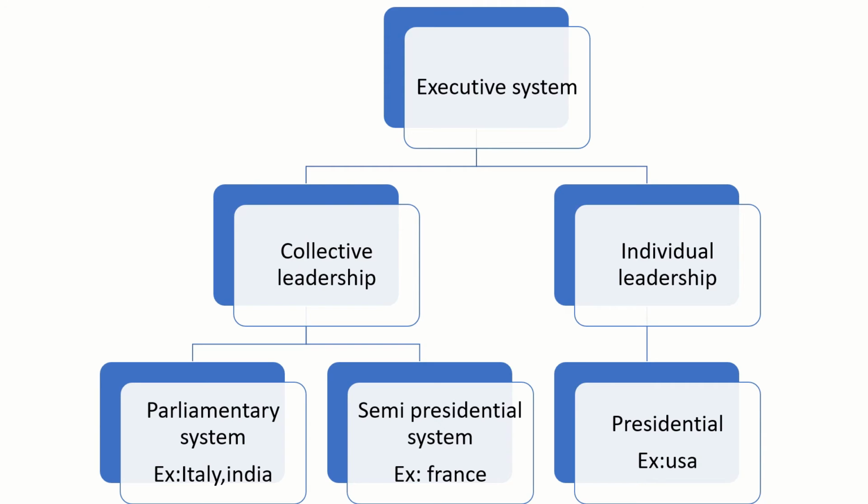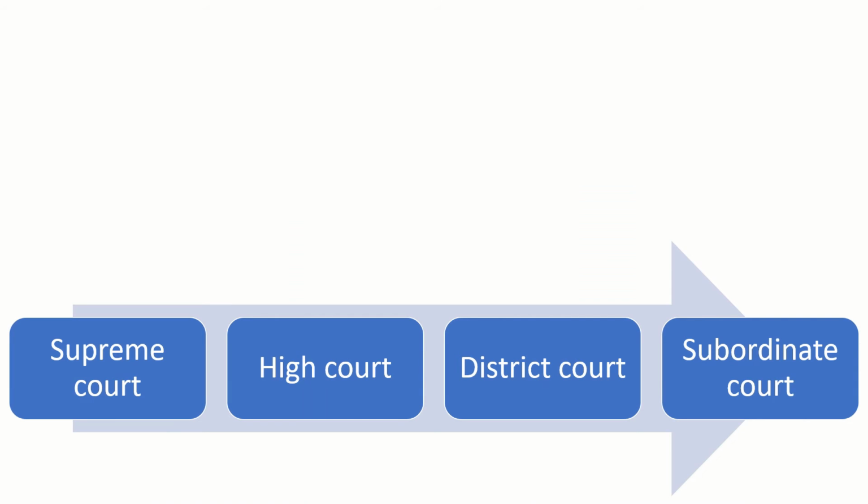So there is a distribution of portfolios between the president and prime minister. An example of the semi-presidential system is France. In individual leadership, only the president has the supreme power. The USA is an example of the presidential system.